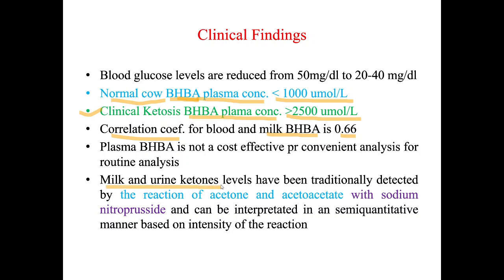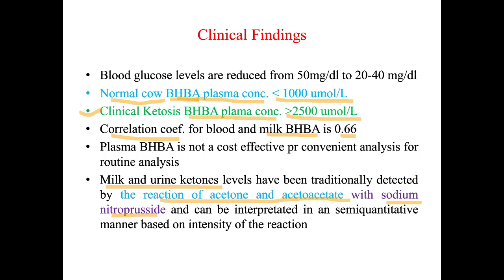urine ketone level has traditionally been detected by the reaction of acetoacetate and acetone with sodium nitroprusside, which can be interpreted in a semi-quantitative manner based on the intensity of the reaction. So normally in our biochemical tests, when we want to measure something, we mix it with something and some color develops. Based on that color intensity, we say, okay, this is the concentration of that particular metabolite.